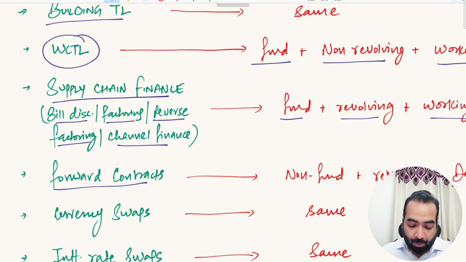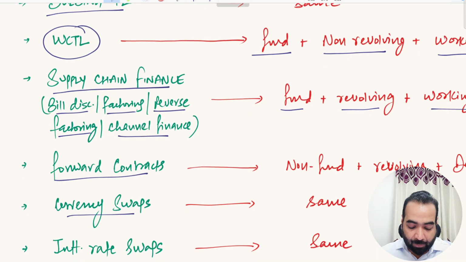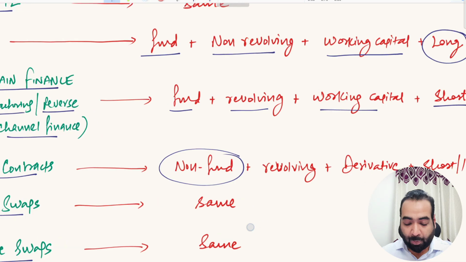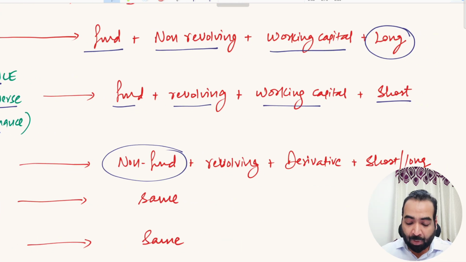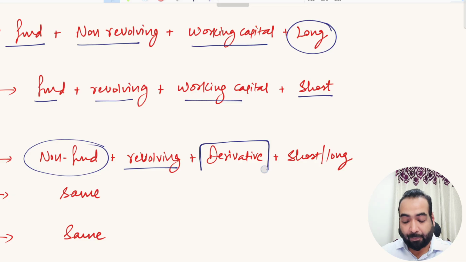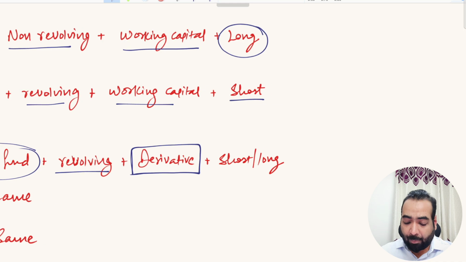Then we come across forward contracts, currency swaps, interest rate swaps. All these products are non-fund based products, no funds are given to you. They are revolving in nature and they are derivative transactions, right? They are not working capital or capex loans. They are derivative, and they can be for short term and long term purpose. You can book your forward for 6 months, 1 year, 2 years, 3 years. So it can be for both short term and long term.